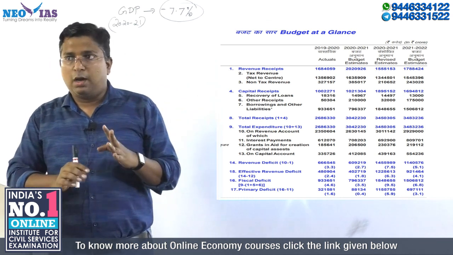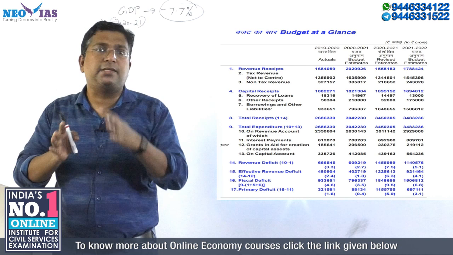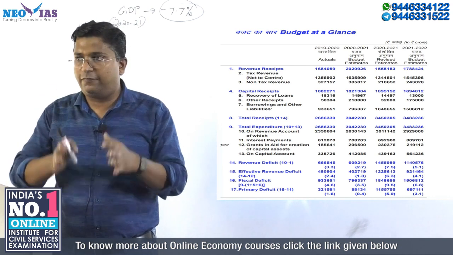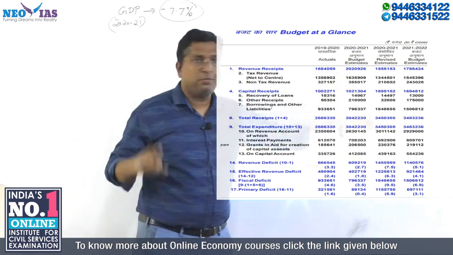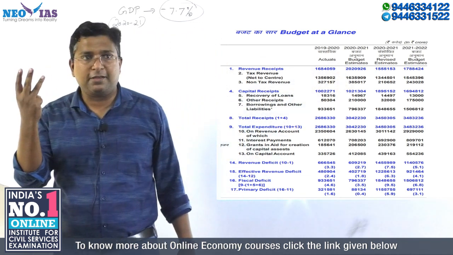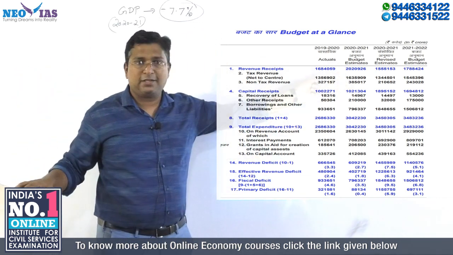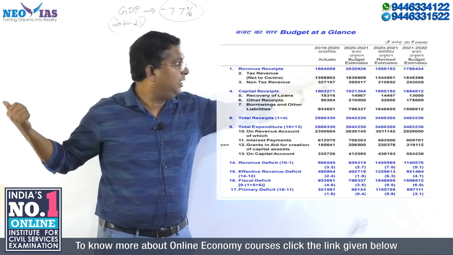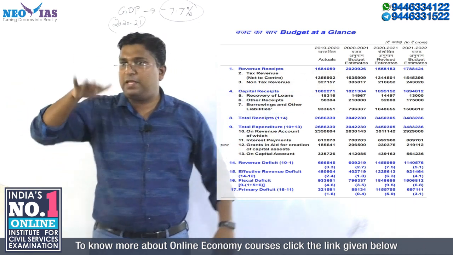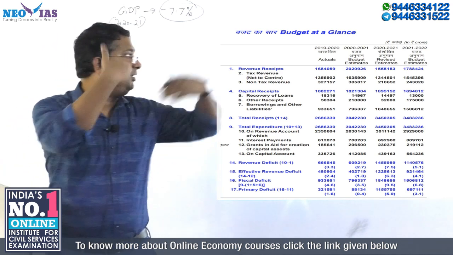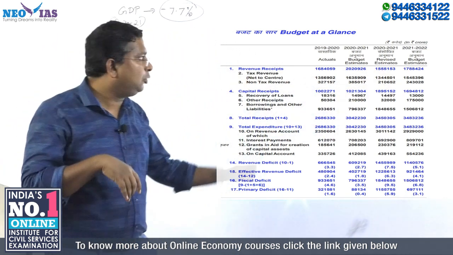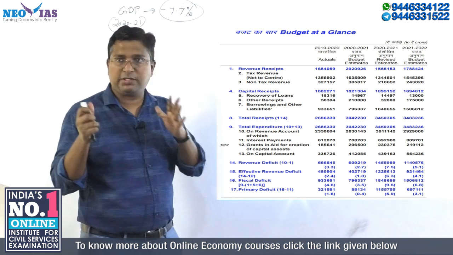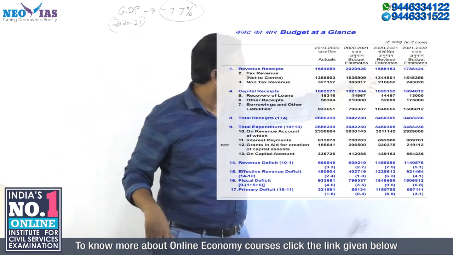One is the revised estimate of 2021, that is this one. I told you the budget has 3 years of figures: actuals of the previous year, budget estimate and revised estimate of the current year, and the coming year's budget estimate. What you are supposed to know is what happened in the revised estimate.